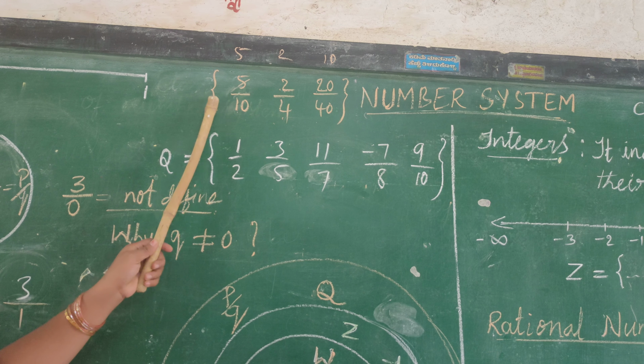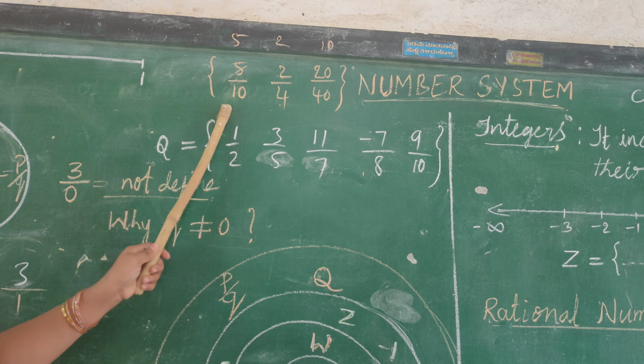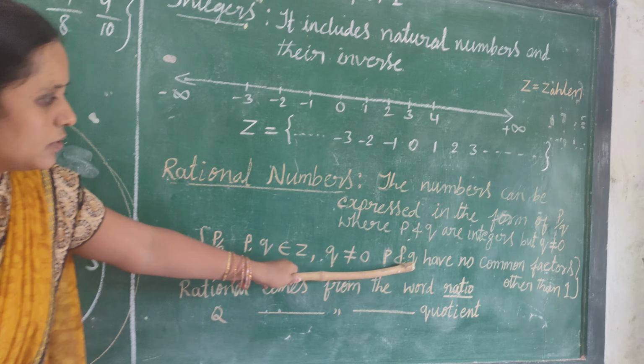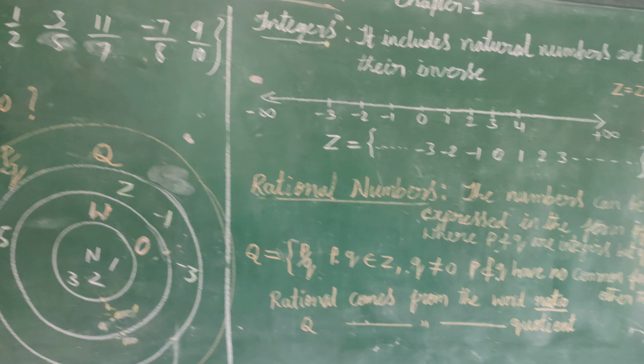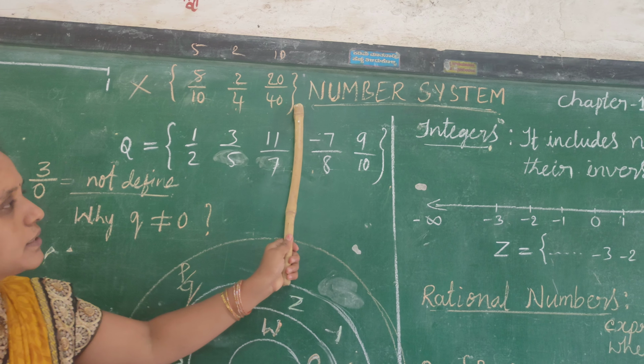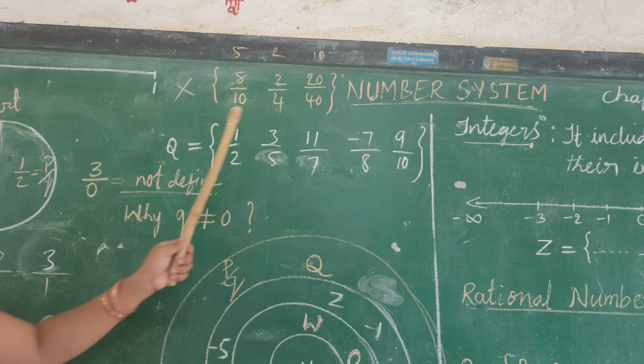So, look at this one. The common factor of P and Q is 5, 2, 10. So, this condition does not hold true. That's why this type of numbers are not rational numbers, but this type of numbers are called fractions.